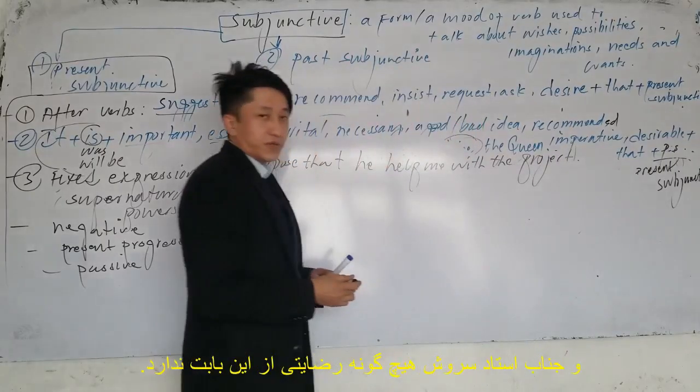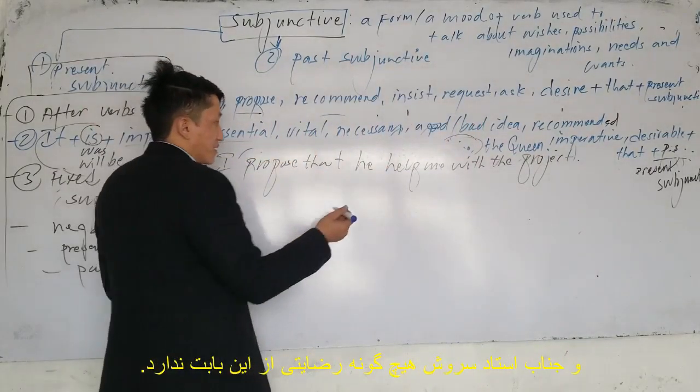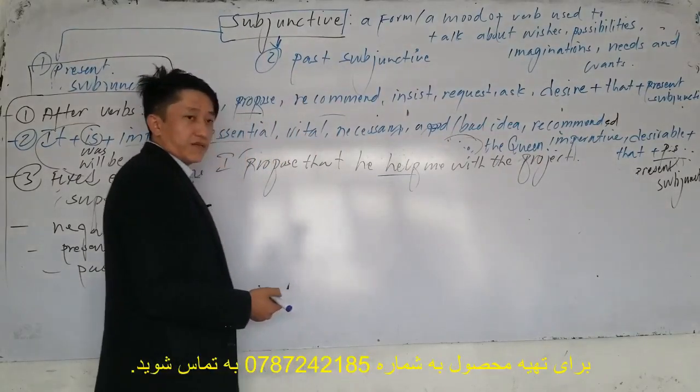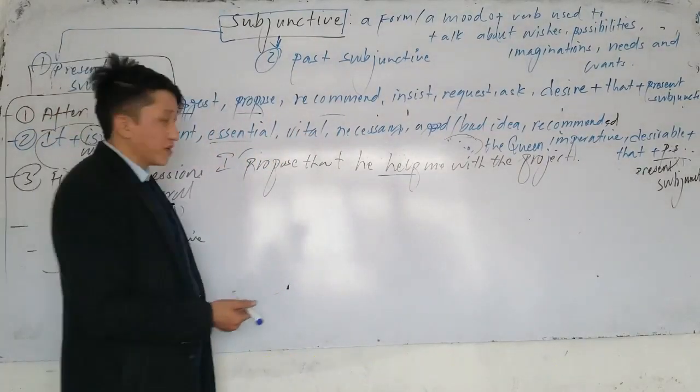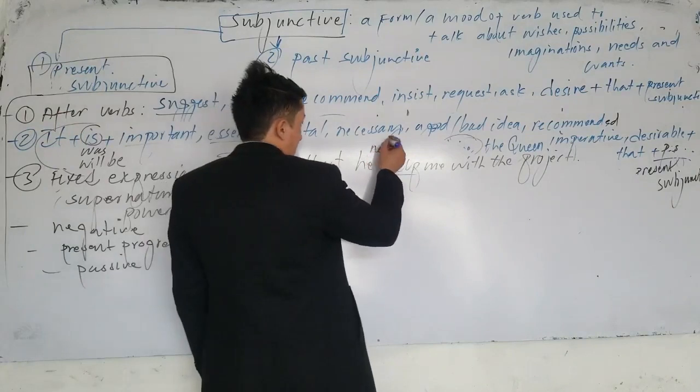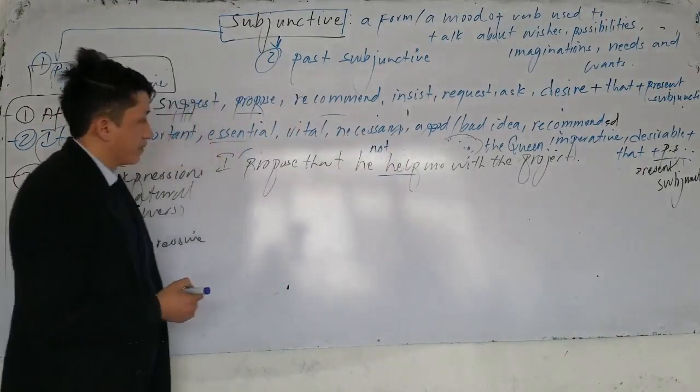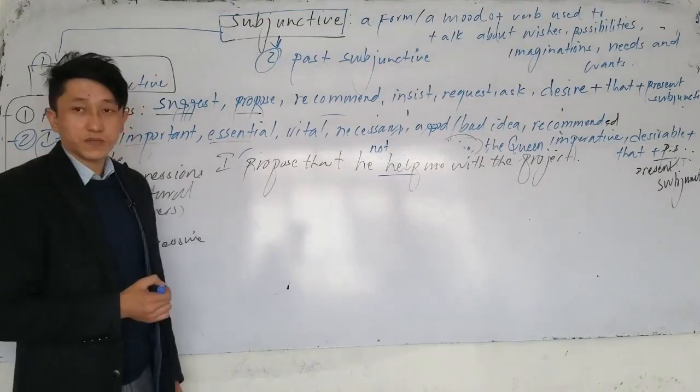Now in this sentence, which one is subjunctive? Subjunctive here is help me. And if I want to change it to negative, what should I say? We just have to use not before help. I propose that he not help me with the project.